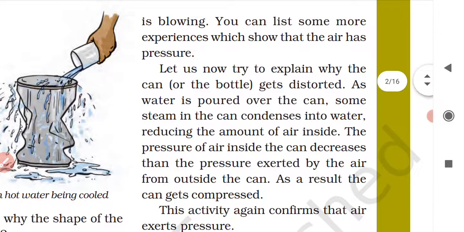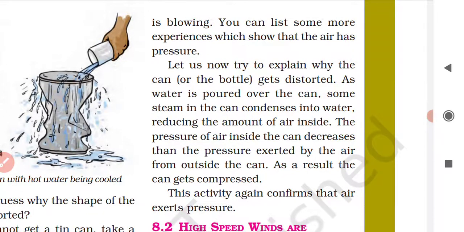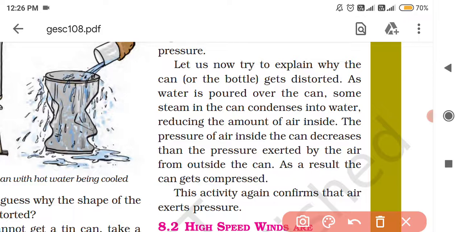When cold water is poured over the hot can, some steam in the can condenses into water, reducing the amount of air inside. Understood? Initially there was a formation of steam, right?